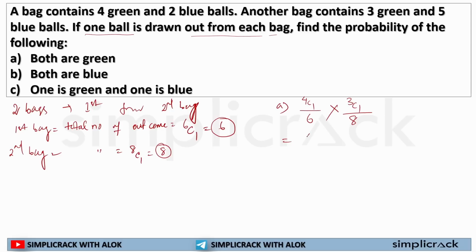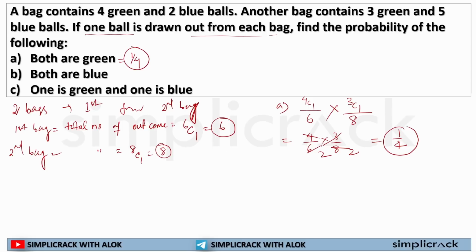So if I solve it, 4C1 is equal to 4, 3C1 is equal to 3. I will get 1 by 4 as my probability of selecting both green balls. I hope you are clear on 2 things.